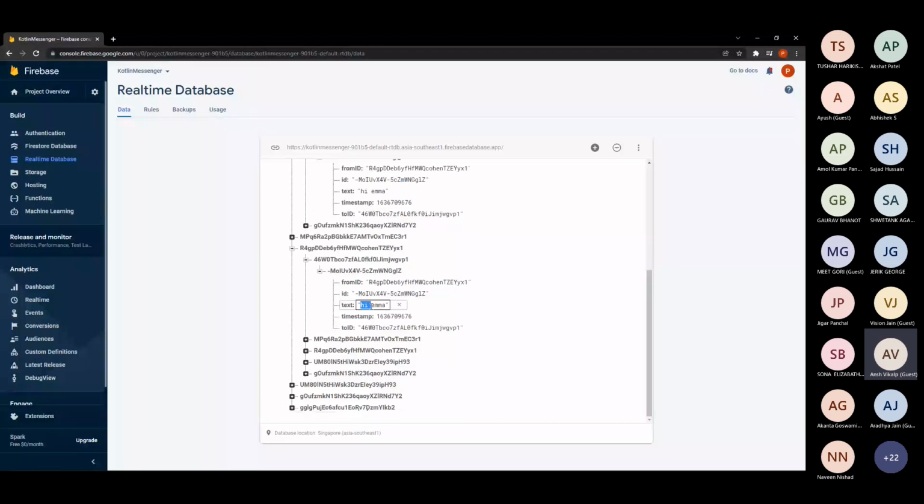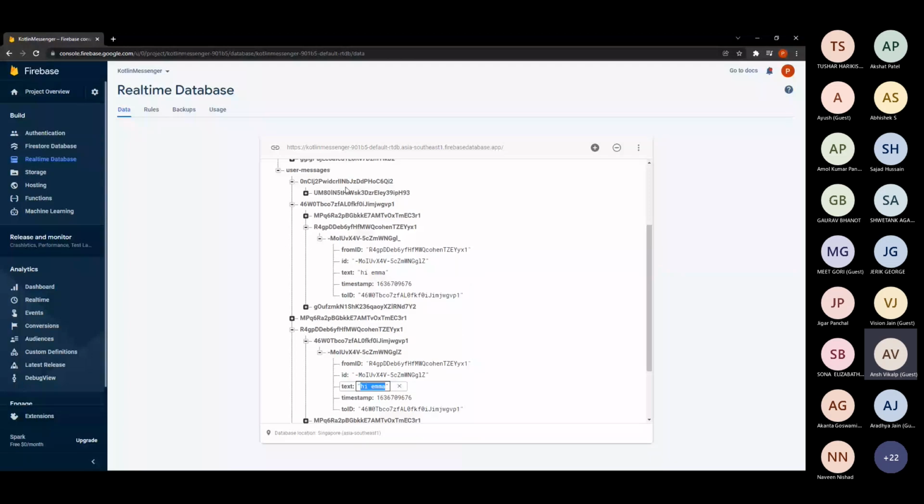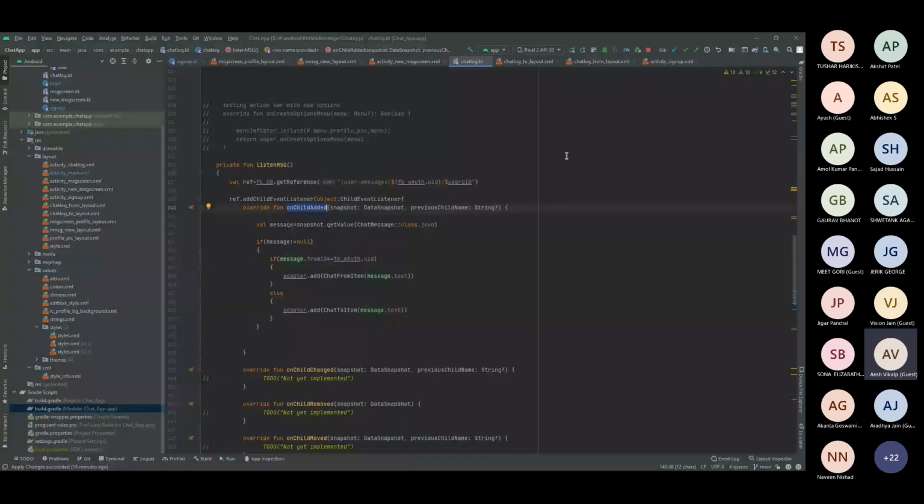Okay, now this is universal. This is not visible to the customers or any consumer who is using the app. This is only visible to the one who has access to the Firebase database. Okay, and that's how you can get the ID from your friend and your message from the database itself. Whenever a new message is sent from the friend to you, this particular on child added function will be invoked and it will be saved.